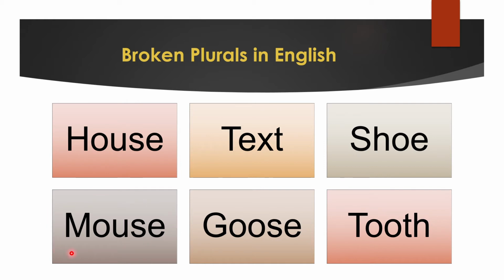That's kind of what broken plural means. Broken plural means you don't have a formula. You can't just add an s here and expect that it will become a plural. It doesn't. Broken plural means you break the entire word and you turn it into something else, and now it's a plural. Like for example, for mouse, you remove the OU and S and you insert ICE. That's how mice is spelled, right? Similarly, goose doesn't become gooses. We make it geese. We remove the O's and we add E's over here.